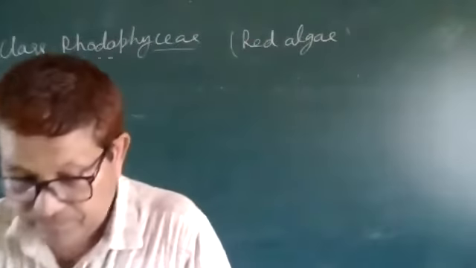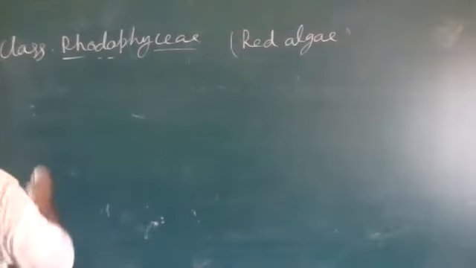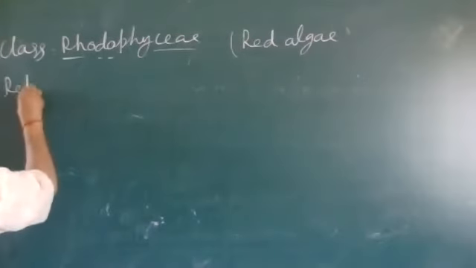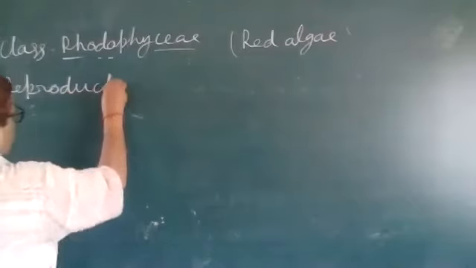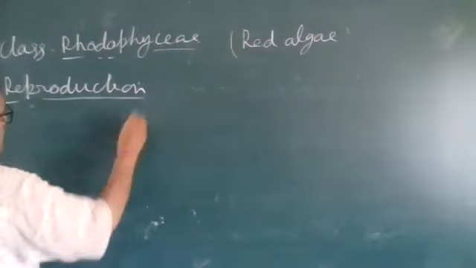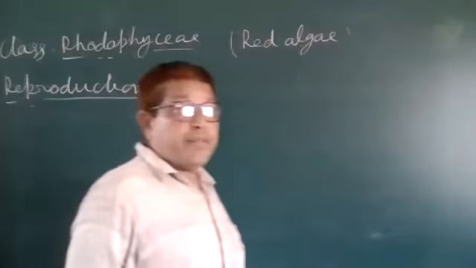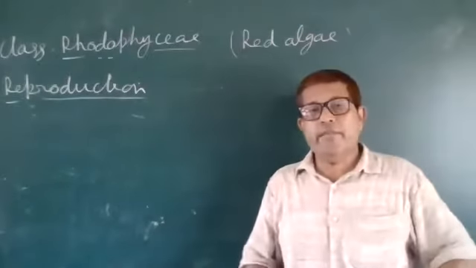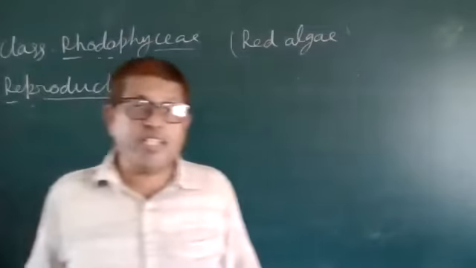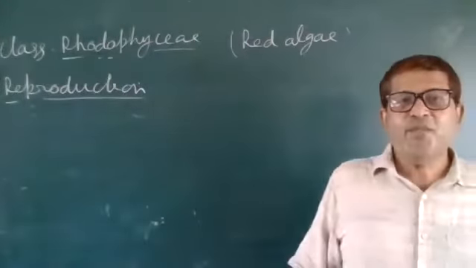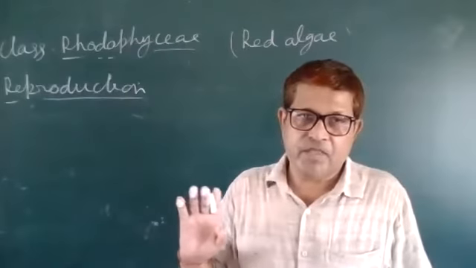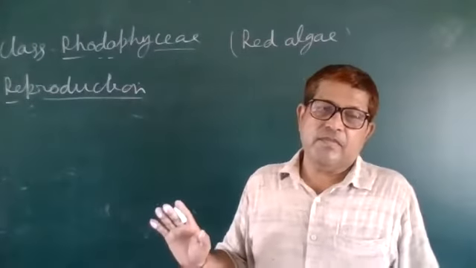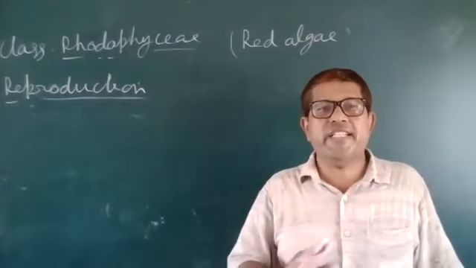Now reproduction. Their peculiar feature in reproduction is that a motile stage is not found. As you know, gametes are motile in nature, but in this class the motile stage is not available. There is no flagellation. Flagella are absent.